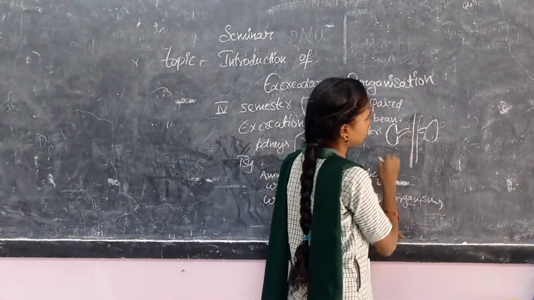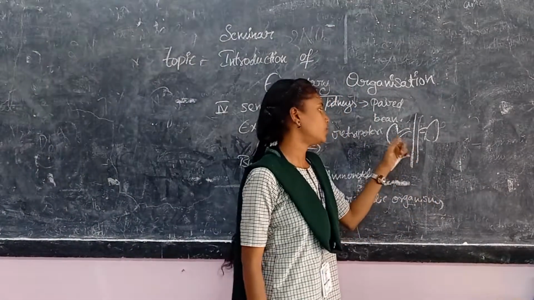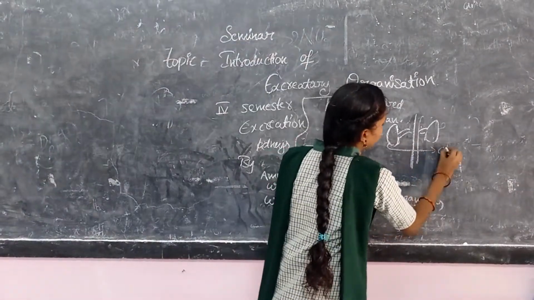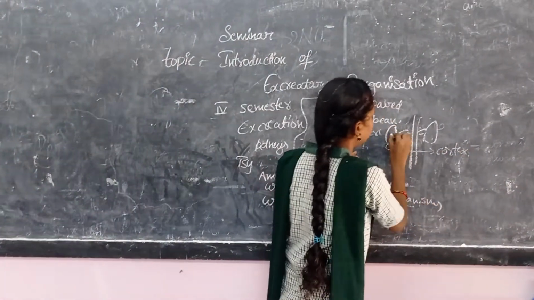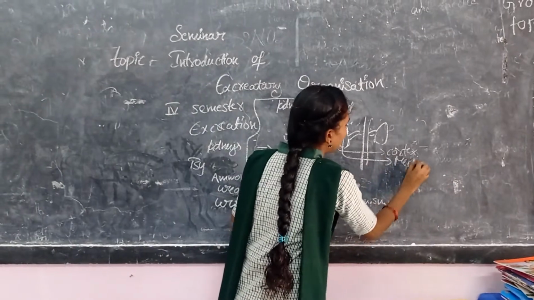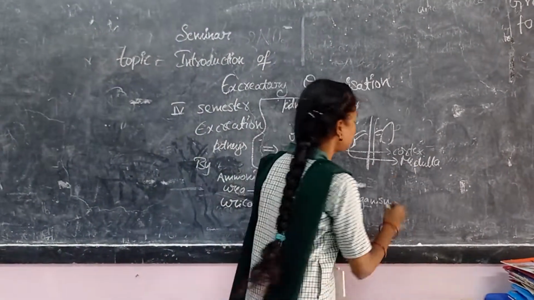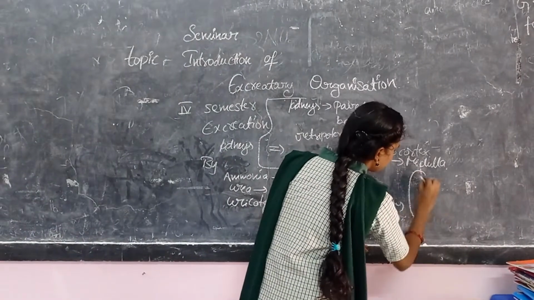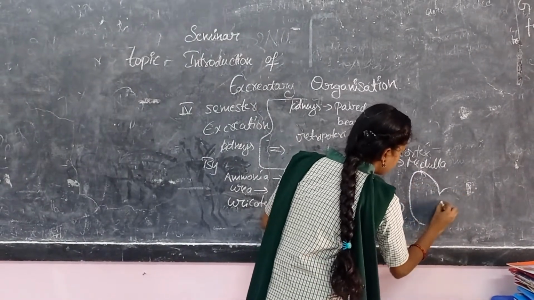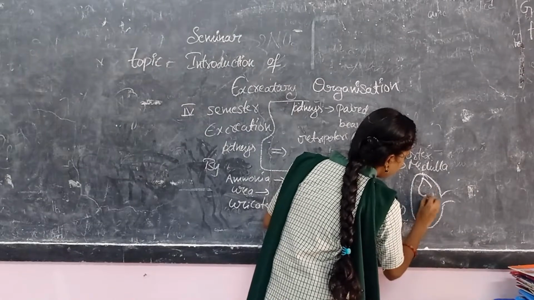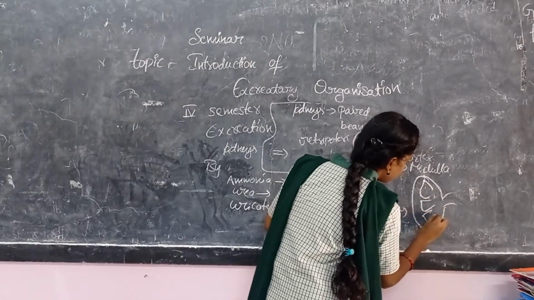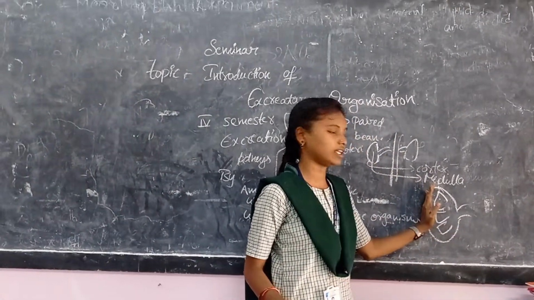The formation of the kidney can be seen as the outer cortex and inner medulla, and the medulla shows pyramid-like structures in the system. Those pyramid-like structures can be seen at the border of the cortex, and